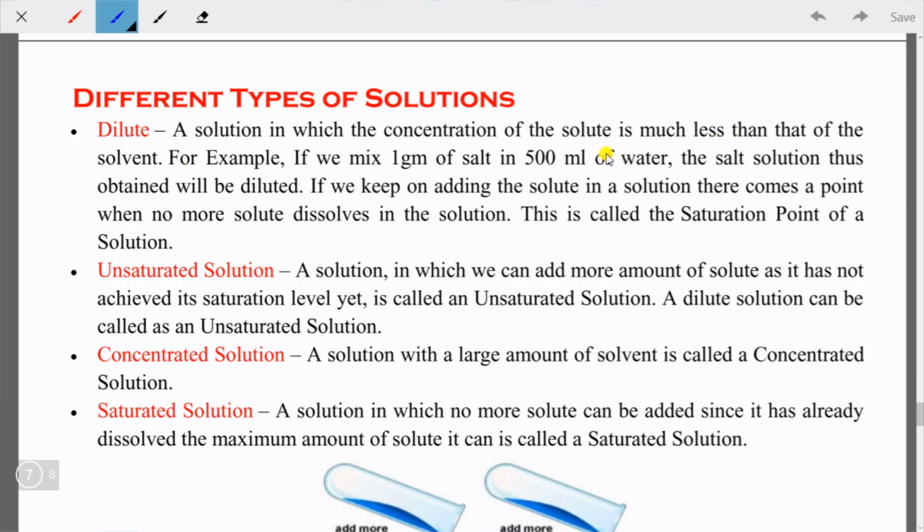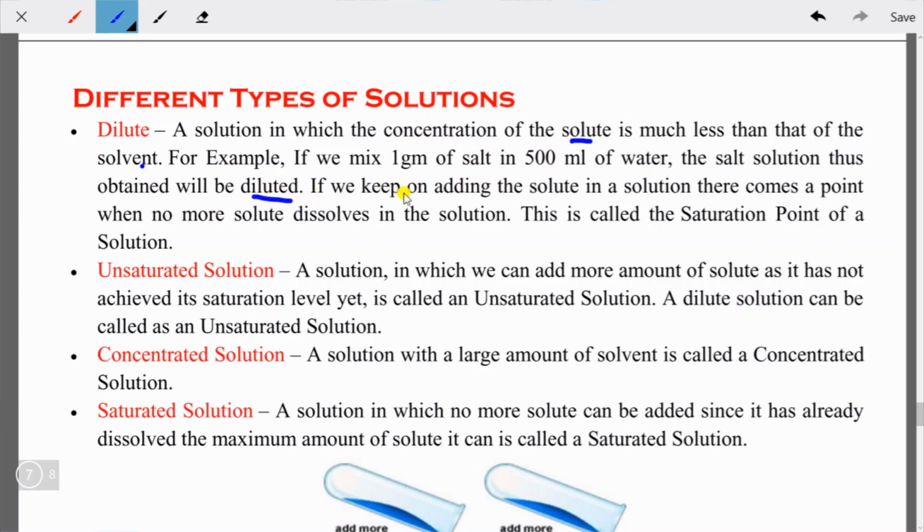So we know about solute and solvent. Solute is the thing that is added, and solvent is the place or the thing where the solute is added. For example, if you mix 1 gram of salt in 500 ml of water, 1 gram is very much less than 500 ml. This salt is the solute itself, and this 500 ml of water is the solvent here. So the salt solution thus obtained will be dilute.